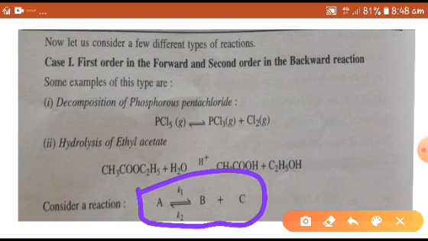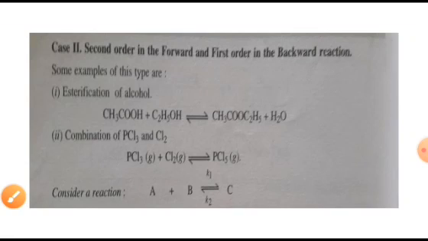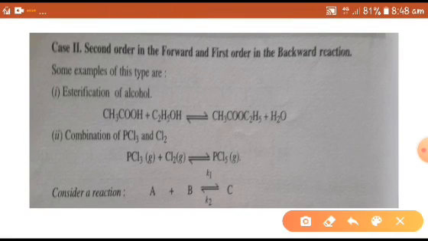So first order in the forward, second order in the backward reactions. If you take the second one, case 2, second order in the forward and first order in the backward reaction.